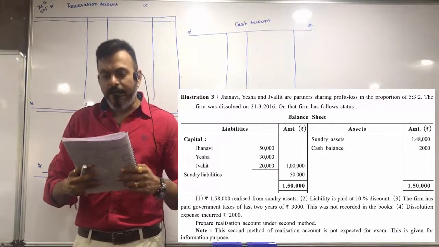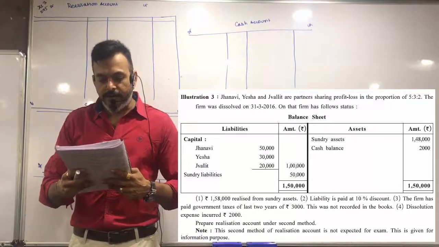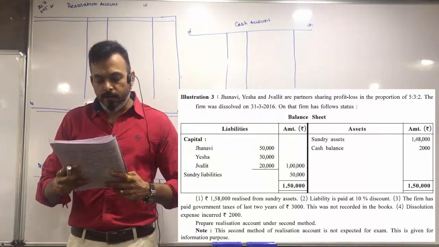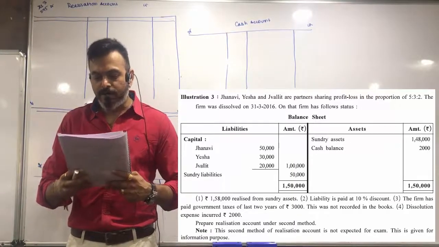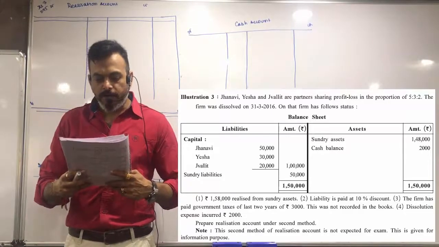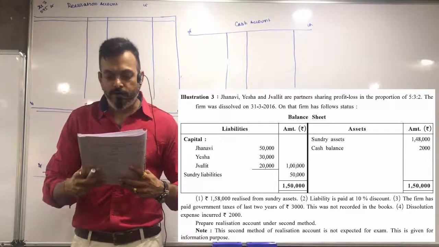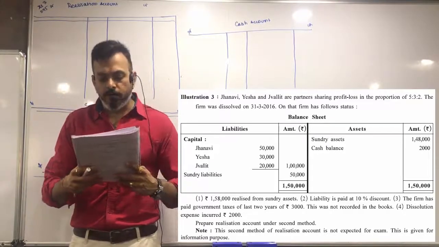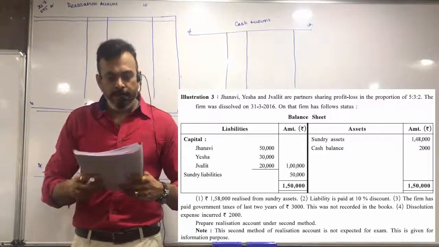On that date, the firm has the following status: balance sheet, capital, sundry liabilities, sundry asset, cash balance. 1,58,000 realized from sundry asset, liabilities paid at 10% discount. Firm has paid government taxes of the last 2 years of 3,000. This was not recorded in the books. Dissolution expense incurred 2,000. Prepare realization account under the second method.